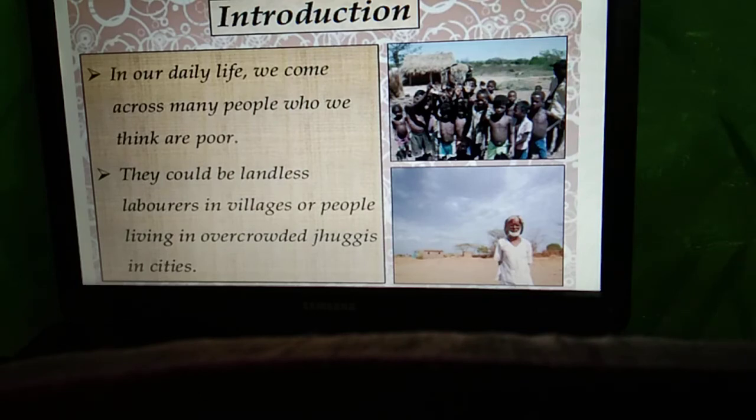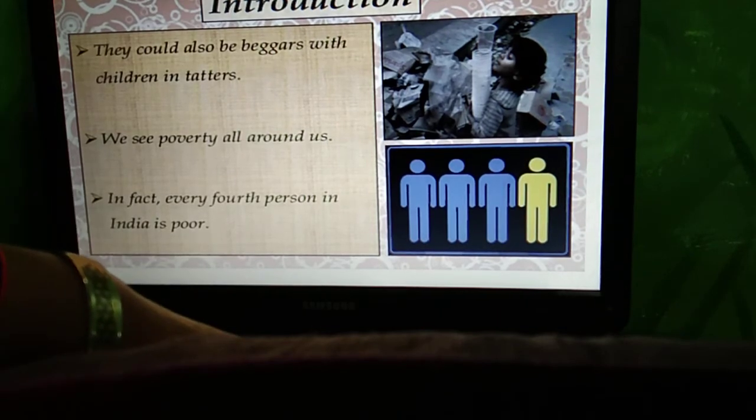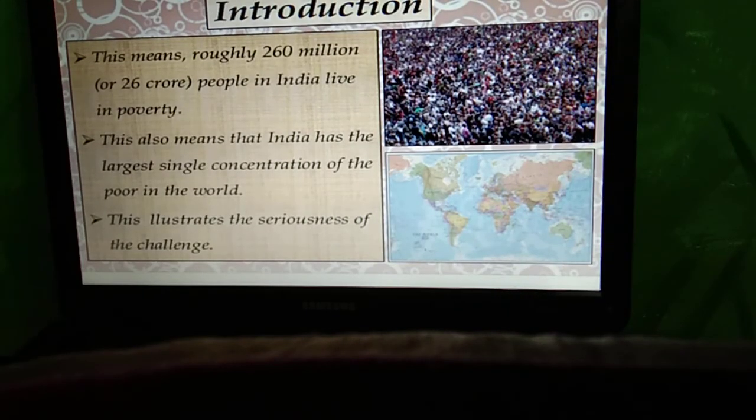They could be daily wage workers, or they are working in construction sites. Basically children are also working in dhabas, etc. So we see poverty around us. In fact, every fourth person in India is very poor. That's why our country is called a poverty country. So this means roughly 260 million people in India live below the poverty line.